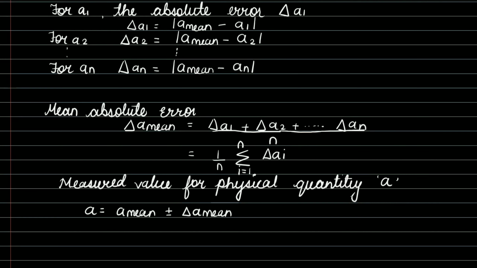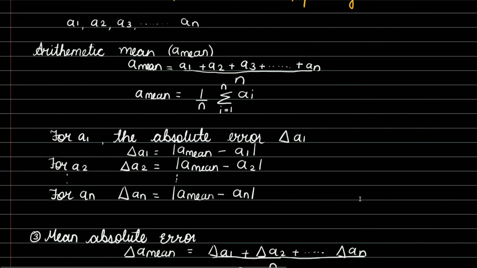This is our third step. And this is our second step, to calculate absolute error. And to calculate the arithmetic mean is our first step.